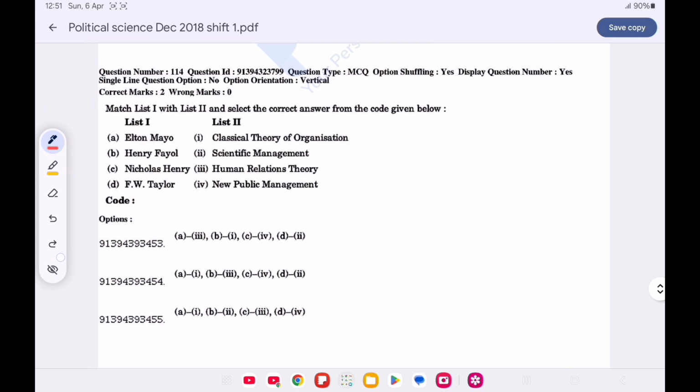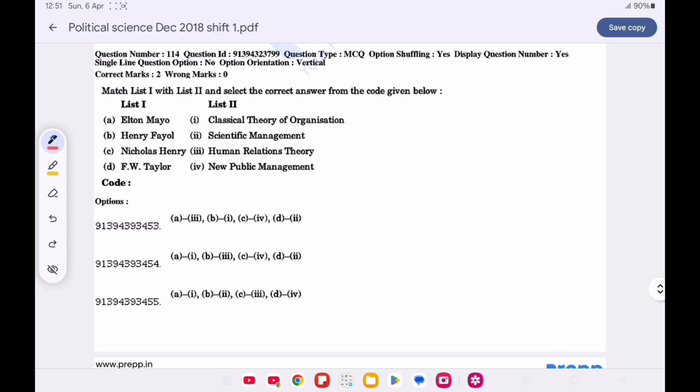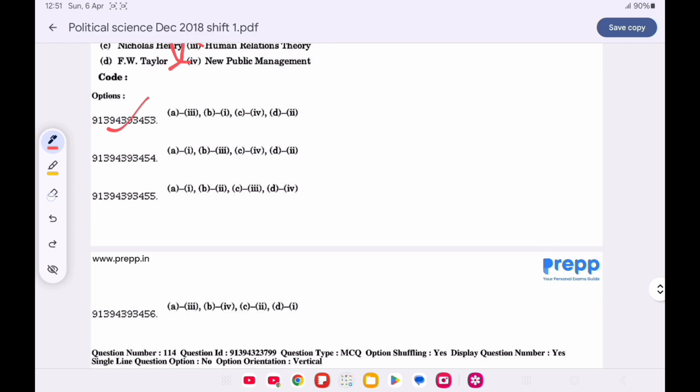Now question number 114. Match list 1 with list 2 and choose the correct option from the code given below. Option A is correct. Elton Mayo gave the human relations theory. Henry Fayol gave the classical theory of organization. Nicholas Henry gave the new public administration, and F.W. Taylor gave the scientific management.